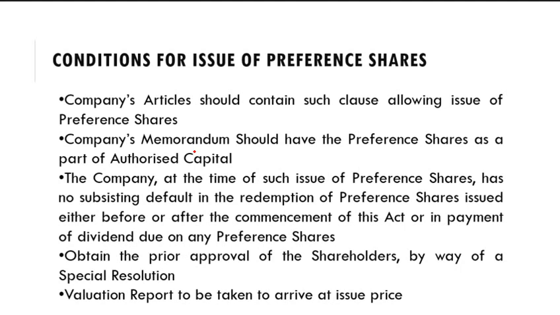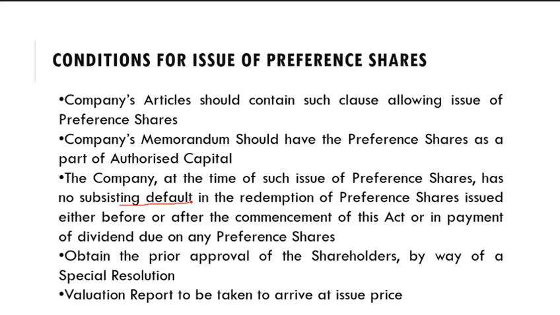And the company, at the time of such issue of preference shares, has no subsisting default in the redemption of preference shares issued either before or after the commencement of this Act, or in payment of dividend due on any preference shares. So before issuing any preference shares, it must be clear that the company does not have any default in redemption of earlier preference shares.